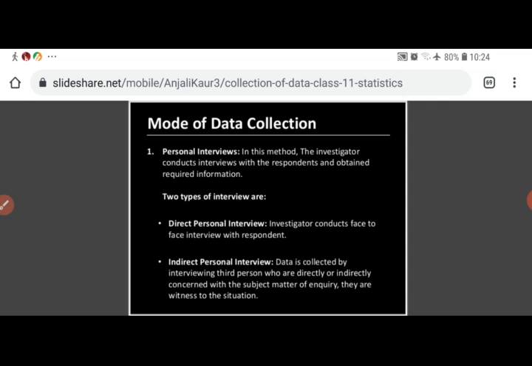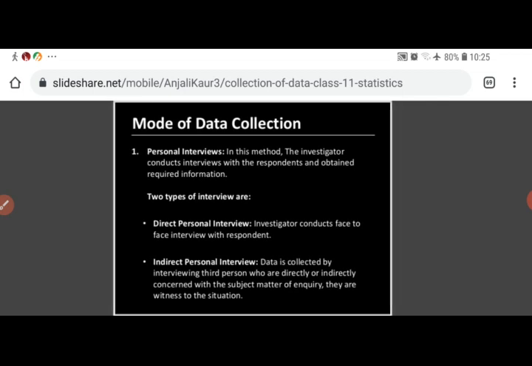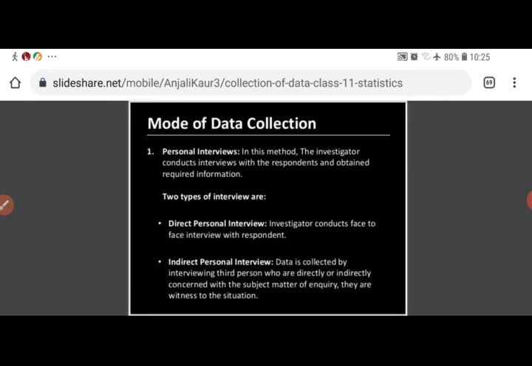What are the advantages of this method? The data collected is never biased, and we can collect accurate, reliable, correct information by using the direct personal interview method. And what are the disadvantages? It is very time consuming because we have to conduct face-to-face interviews with each and every unit of the population, and it is very costly.